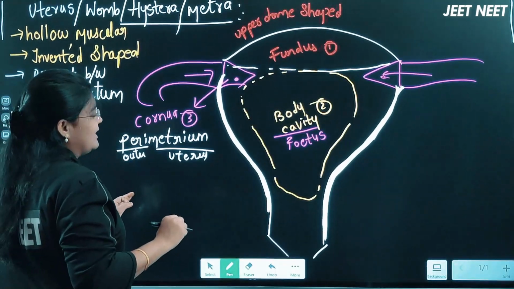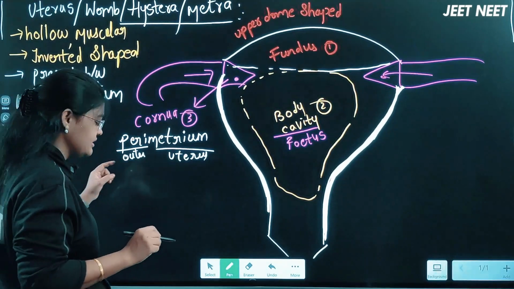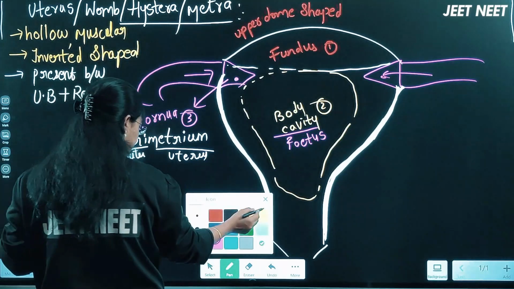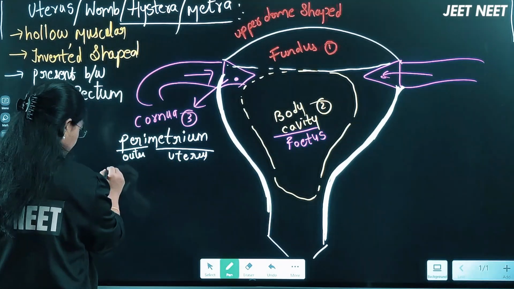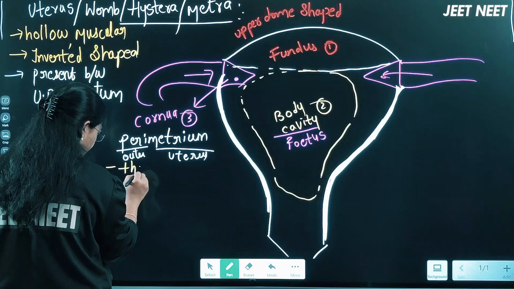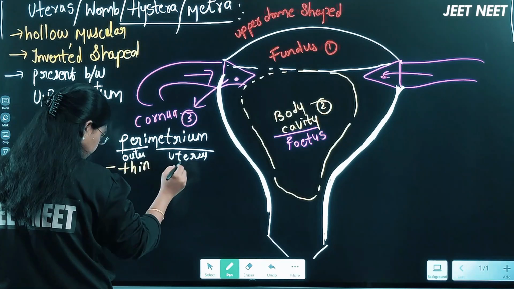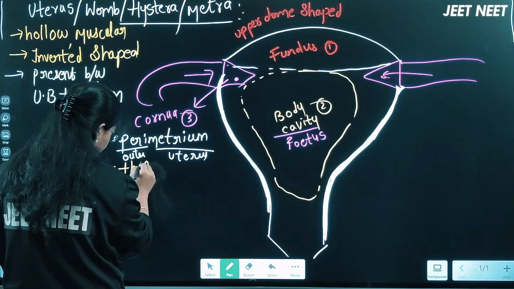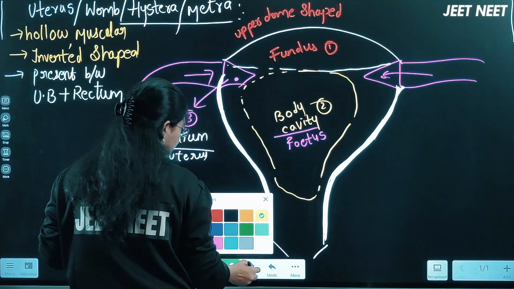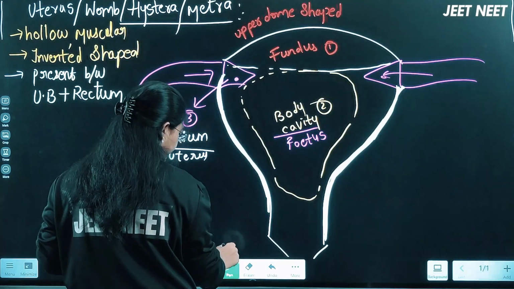The outermost layer, or the wall of a uterus, we will call the perimetrium. And this perimetrium is thin, it is a thin outer covering actually, right? Now the second layer, beta, the second layer.